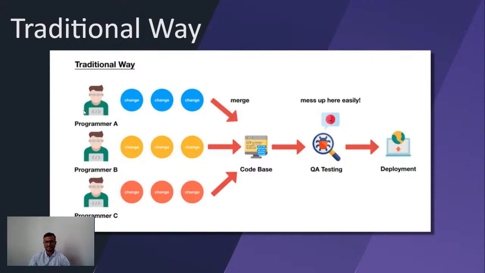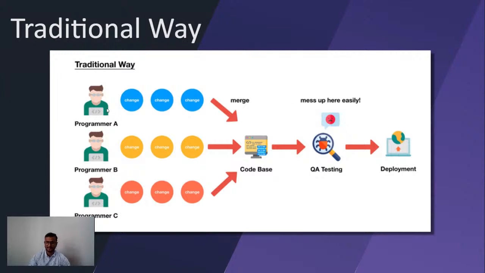Now consider a separate scenario. The size of the team increases. Now we have multiple developers working on multiple features of a project at the same time, and all are building their code and giving their artifacts to the deployment team, which is the operation team. Here we can see that it will become chaos, and it will become very difficult to manage and collaborate between the developers and the operation team, and things will get messed up.